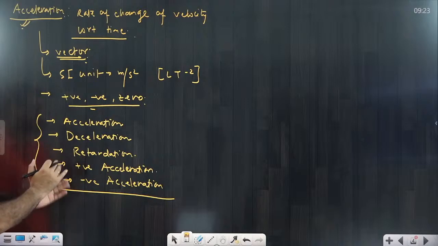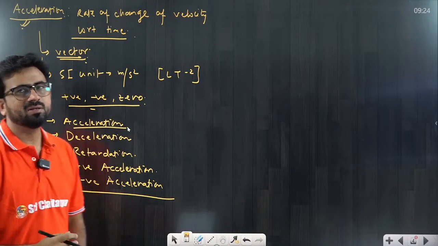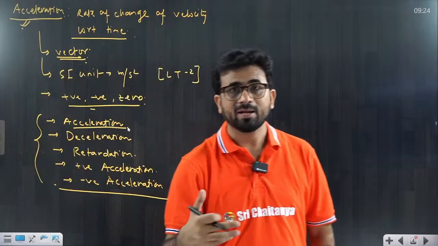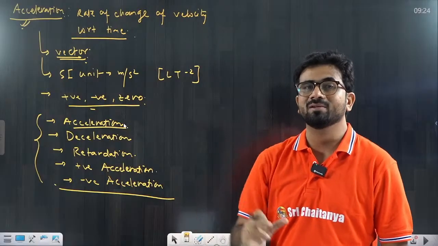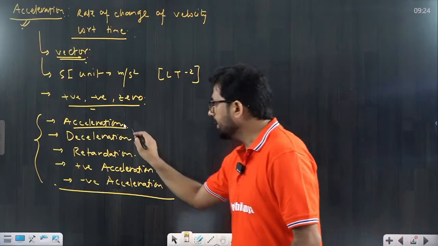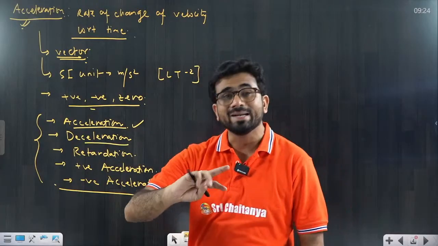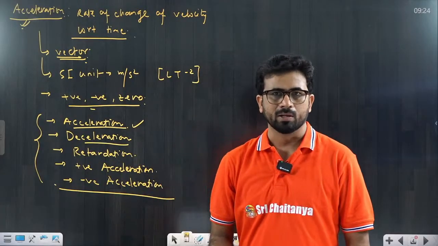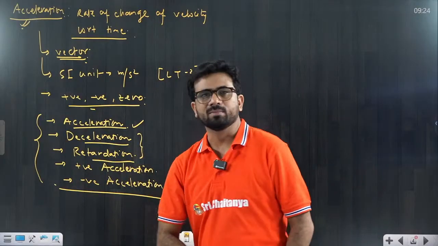There are some differences between these terms that you have to learn. When we say acceleration, it means the speed of the particle is increasing with time. That means the magnitude of velocity is increasing with time. But when you go for deceleration, that means speed is decreasing. If speed is decreasing, that term we sometimes call retardation also. So they are the same terms actually.